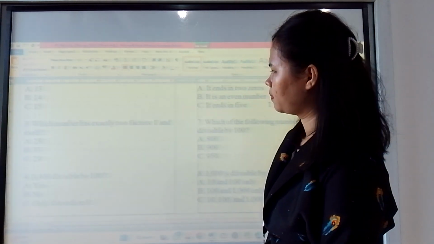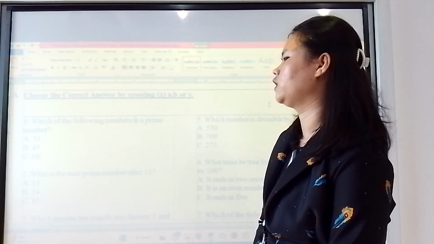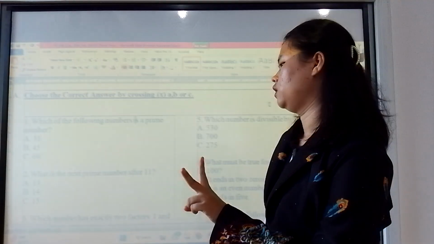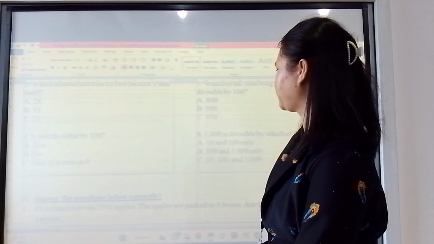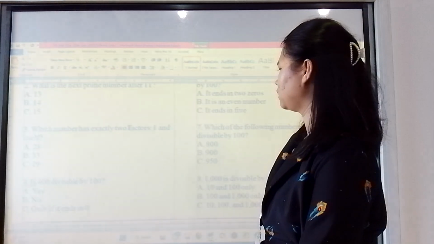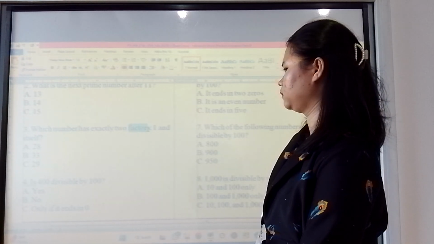So what does it mean by prime number actually? A prime number is a number whose factors are 2: 1 and itself. Okay. Factors. So have you explained to the students what it means by factor?